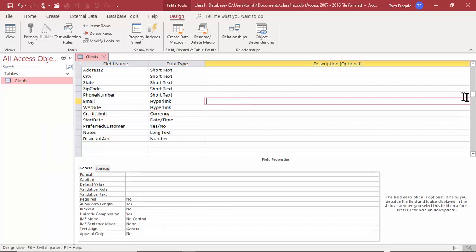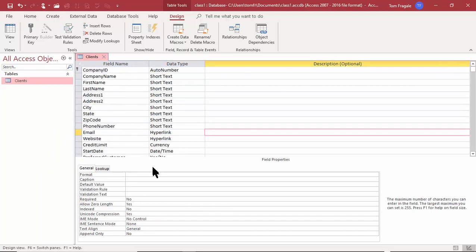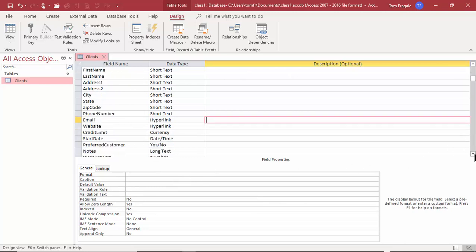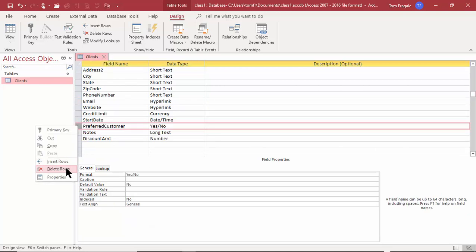Very good. So you can see how in this screen, I can change a field's name. I can change a field's properties. We can add new fields. Now, if you wanted to, you can delete a field. So just as an example, I can right click on that field and pick on delete. And it would ask you, are you sure you want to delete that field? Now be careful when you're deleting the fields, because then you can't really get to that data that was in that field. So just be careful when you're deleting the fields. But you certainly could add new fields onto the table or delete the fields there.